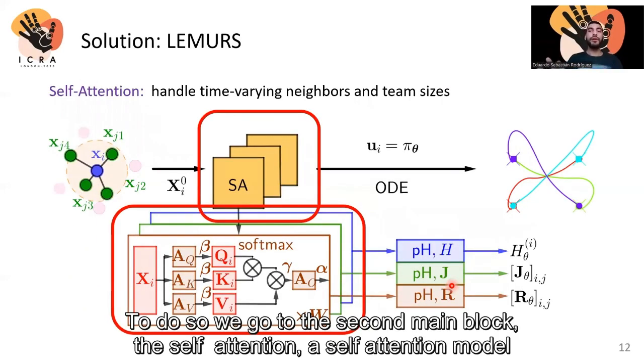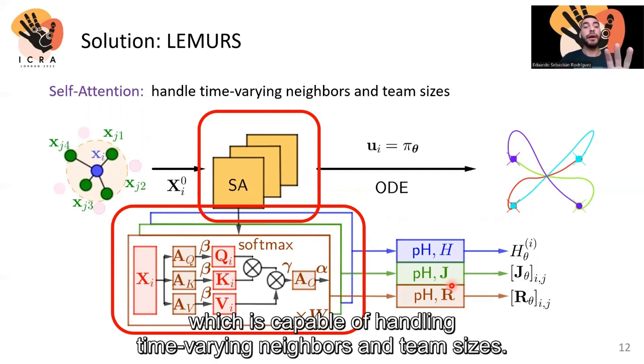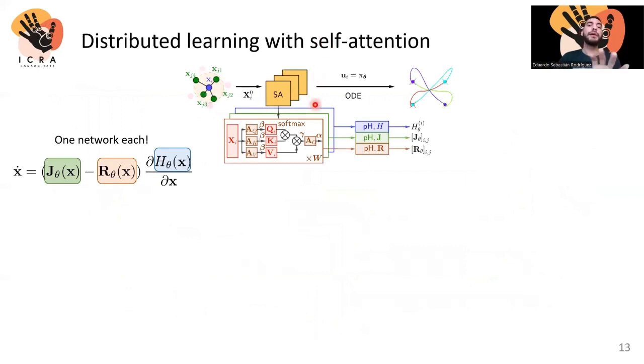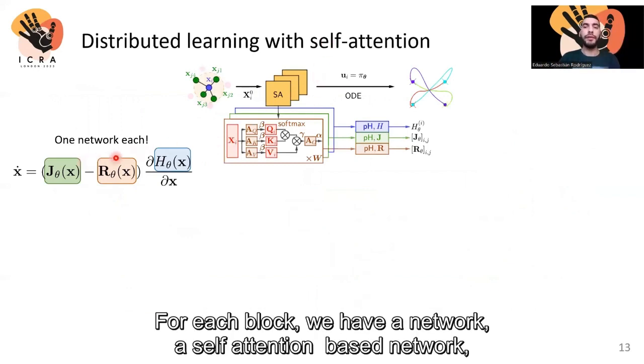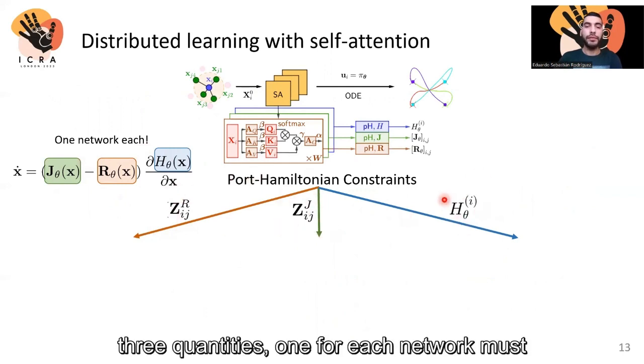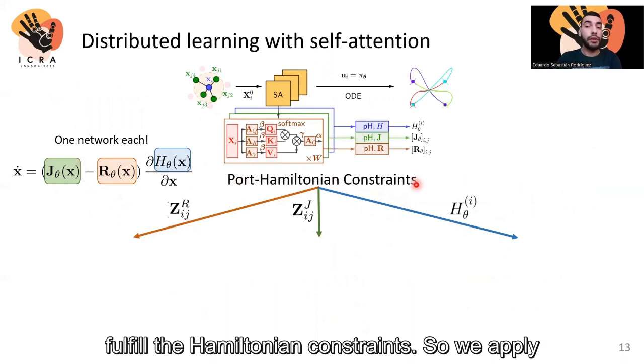To do so, we go to the second main block, the self-attention model, which is capable of handling time-varying neighbors and team sizes. So the idea is the following. For each block, we have a network, a self-attention-based network. The output of this network, these three quantities, one per each network, must fulfill the Port-Hamiltonian constraints.